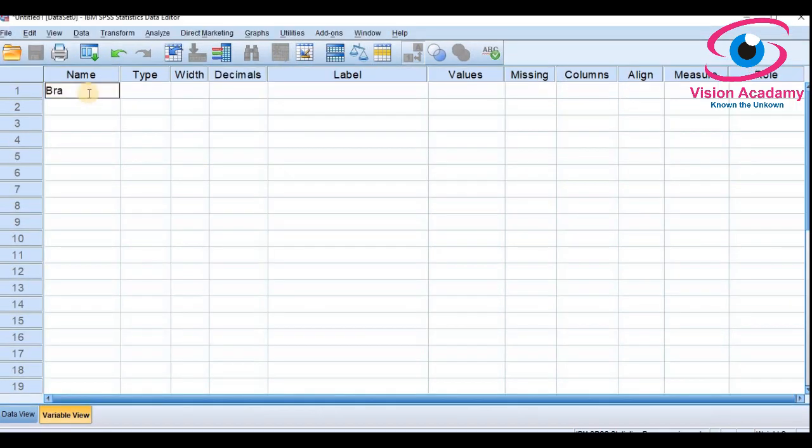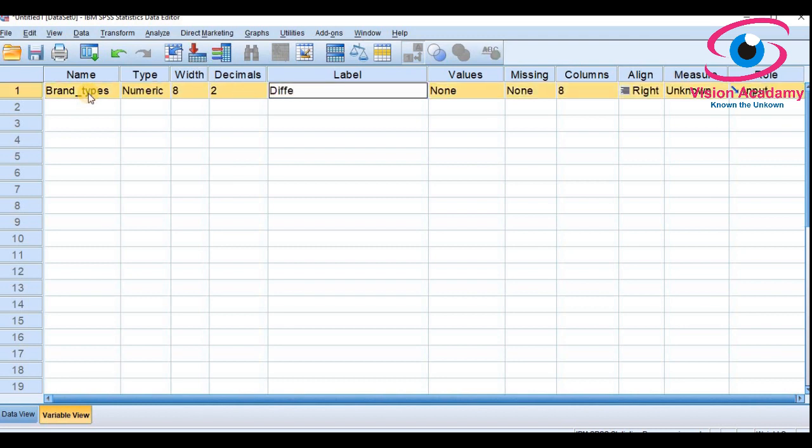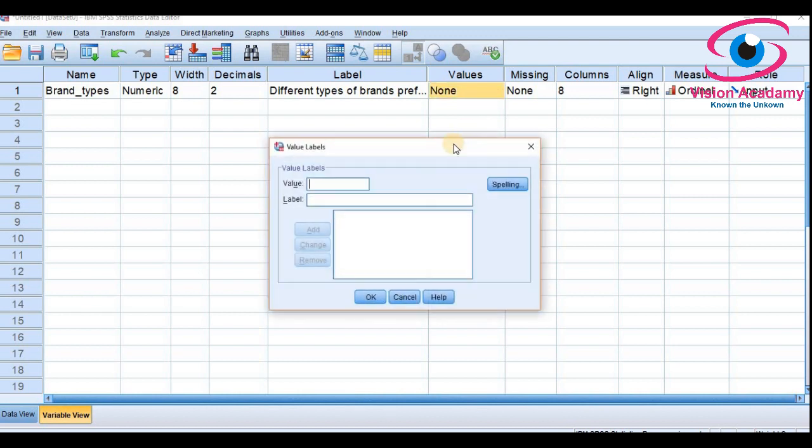First I will enter the types of brands, and I will give a label: different types of brands preferred by customers. You can give any sort of label for that, and I will select ordinal data because we have 5 types of brand. In the values I have to add the types of brands available for us.